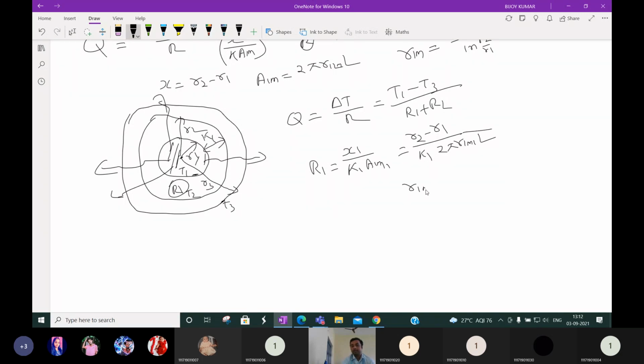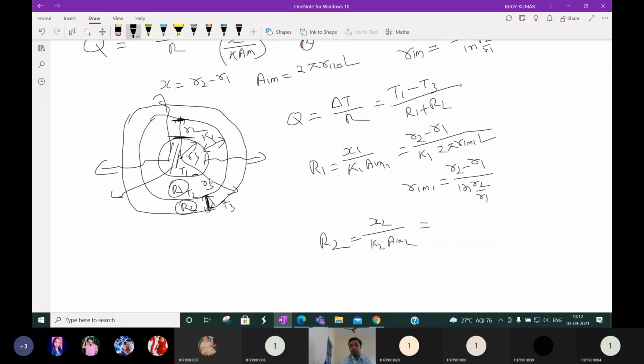And what is RLM1? We are calculating from these two points now. Here radius is R2, here radius is R1. So it will be R2 minus R1 by ln of R2 by R1. Next, R2. R2 means what? Resistance of the second layer, this layer. So it will be X2 by K2 into ALM2.